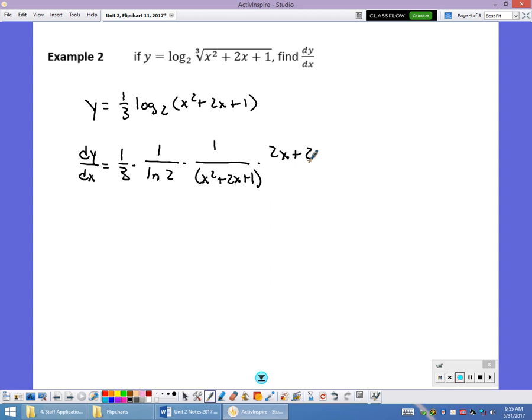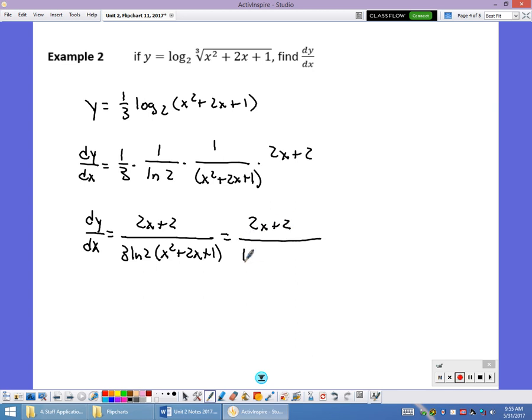A couple of things, you can write it out all as one fraction, like dy/dx. You would see this answer written this way: 2x plus 2, and then it would be 3 ln of 2 times x squared plus 2x plus 1. And the one little trick that we could throw in is this 3 is technically an exponent on the 2. So the ln of 2 cubed would be ln of 8. So I could write it this way. I could write it as 2x plus 2, and then on the bottom write it as the ln of 8 times x squared plus 2x plus 1.